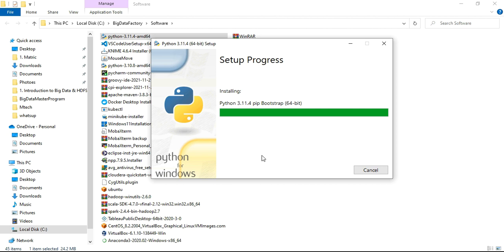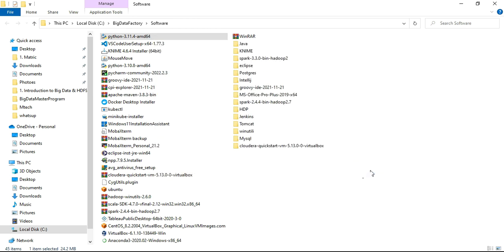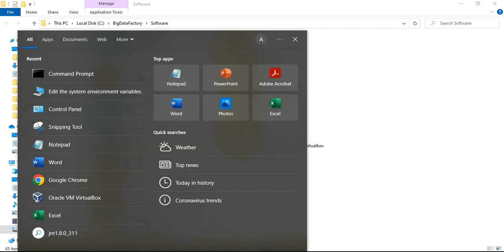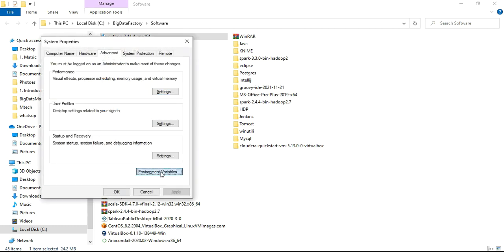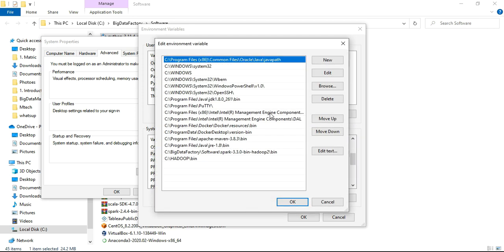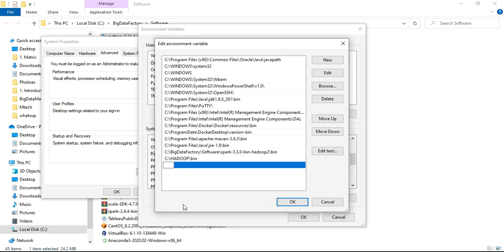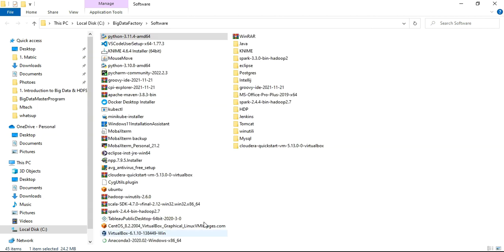Post this installation, we need to proceed with the environment variable setting. Okay, setup was successful. Let me close this and proceed with the environment variable settings. Over here, I just need to click on Path and add a new environment variable. I need to check where Python has been installed.